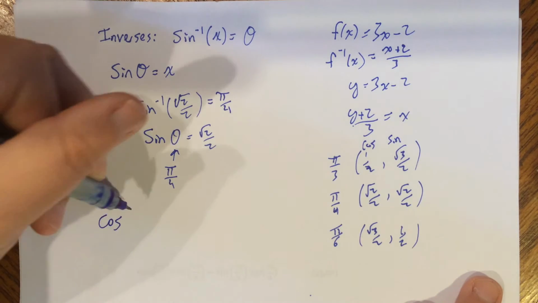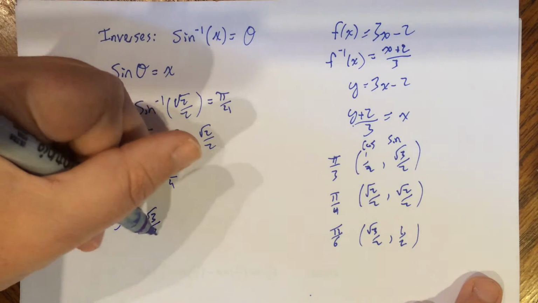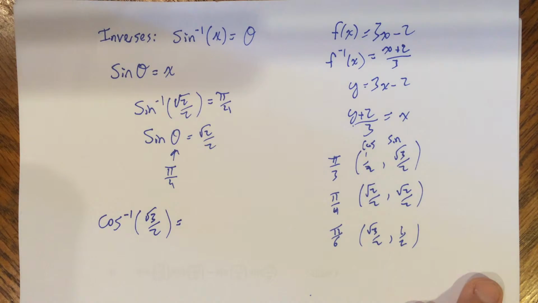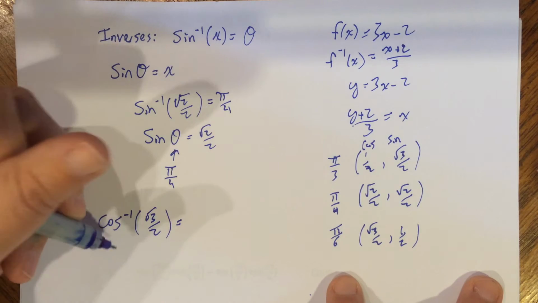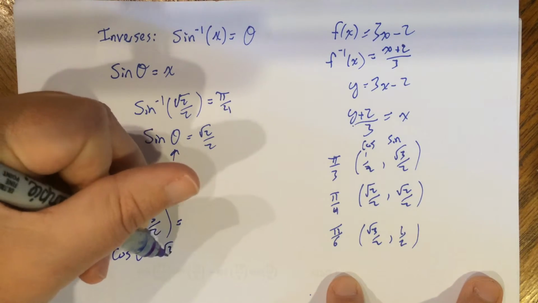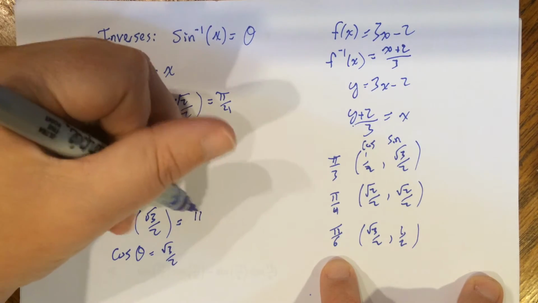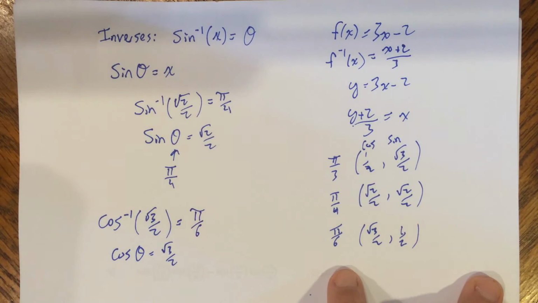If I'm doing cosine inverse of square root of 3 over 2, I would look at the chart and say, okay, cosine of what gives me square root of 3 over 2? Well, pi over 6. So this would just be pi over 6. So it's going backwards in what we were doing before.